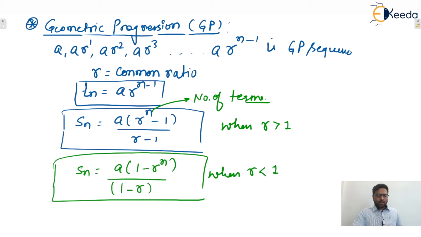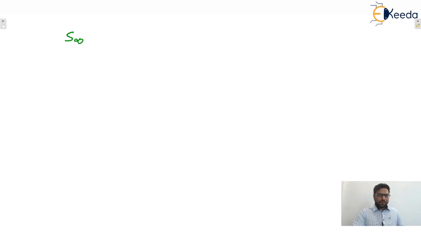Okay. If an infinite GP is given to you, then the sum of the infinite GP is A upon 1 minus R. But remember, this is applicable when mod R is less than 1. Okay. I hope this one is clear to everyone.